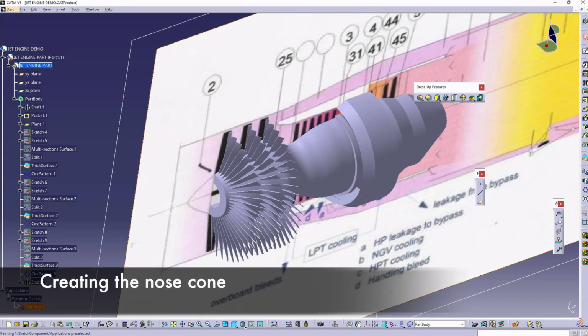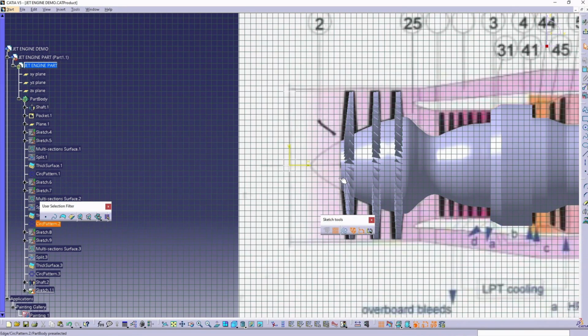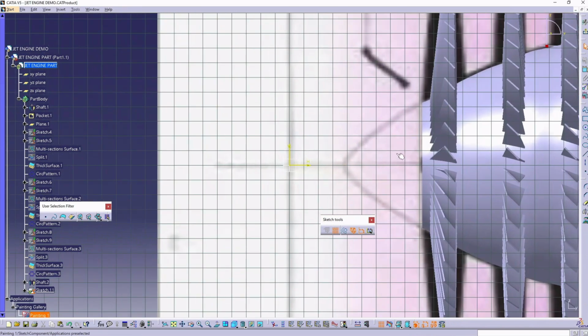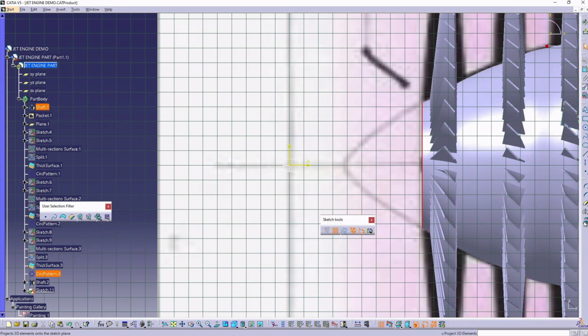For the nose cone, we again go to the main plane of our view, the YZ. We are going to add an axis line and project the edge of the hub.